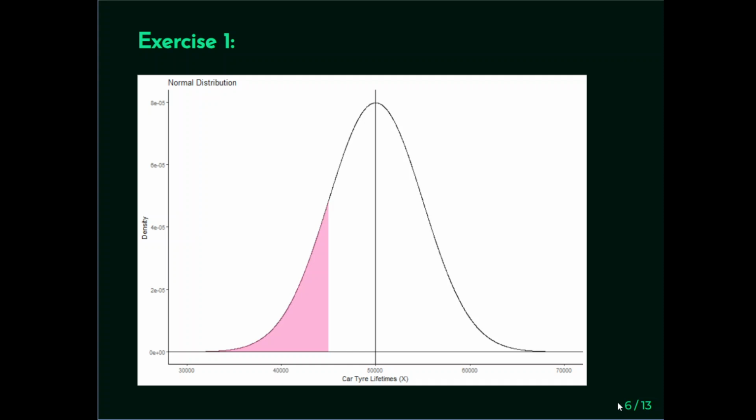The peak there is at 50,000. It's probably not great, but you can trust me there. The pink shaded area corresponds to the area that is less than 45,000 miles. While small, it's not conspicuously small. It still occupies a fairly large chunk of the bell curve. So we're going to say it's noteworthy, but not particularly unusual.